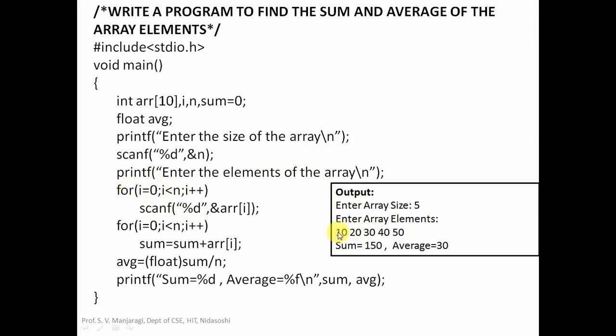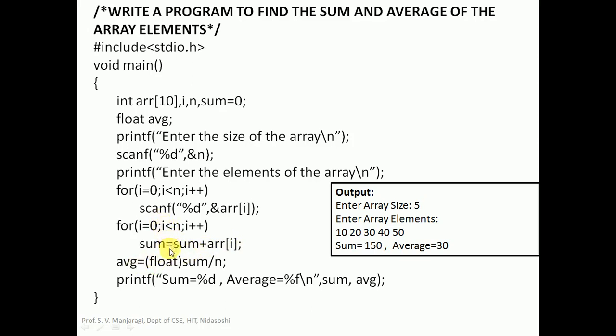The elements we have entered here are 10, 20, 30, 40 and 50. After that we have to calculate the sum first. It is very simple. We start from i equal to 0 because the index will be starting at 0. The condition is i less than n, i plus plus, and we execute repeatedly sum equals sum plus array of i. So the current sum plus the array element will be added to sum here.